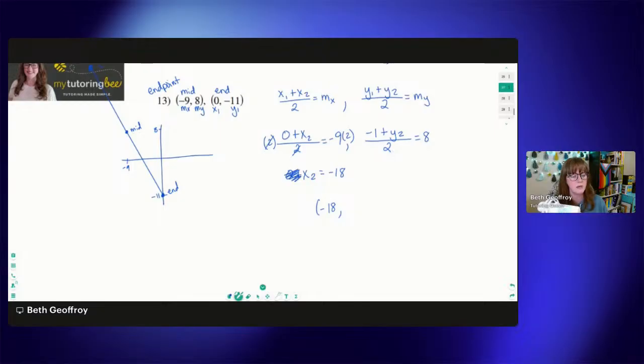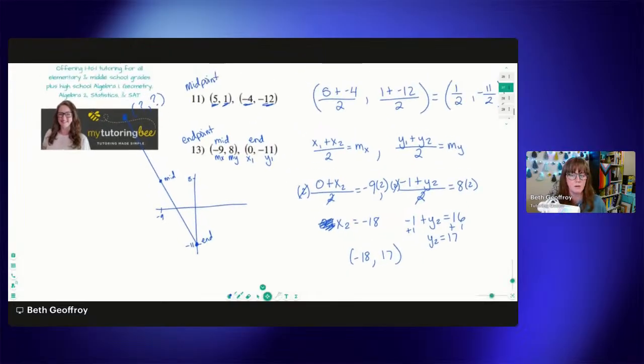And then let's do the same thing here for our y. We're going to multiply by 2, multiply by 2. That's going to cancel out right here, giving us negative 1 plus y2 equals 16. All right, and then we do have one more step for this one. We need to add 1 to both sides. So y2 equals 17. So our other endpoint is at negative 18, 17.